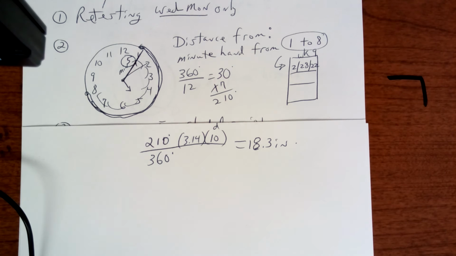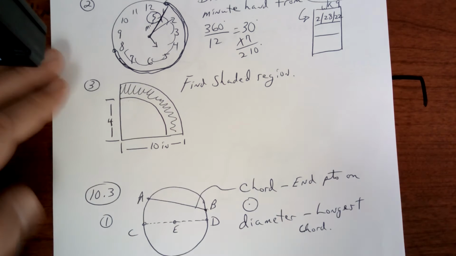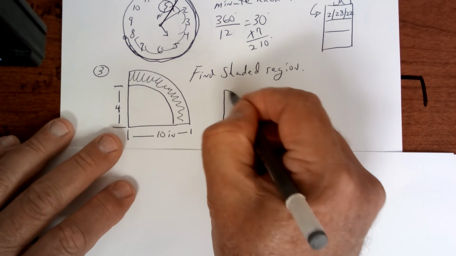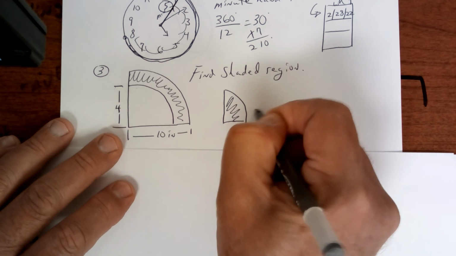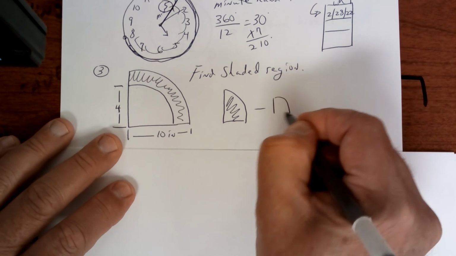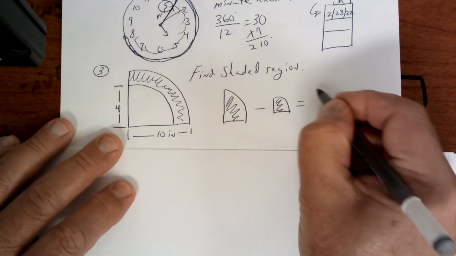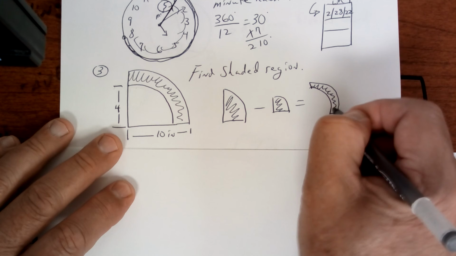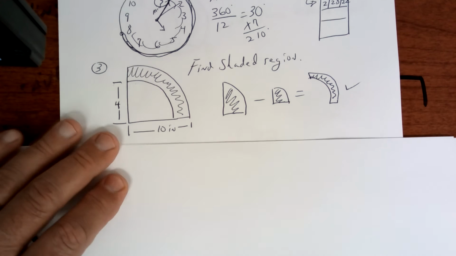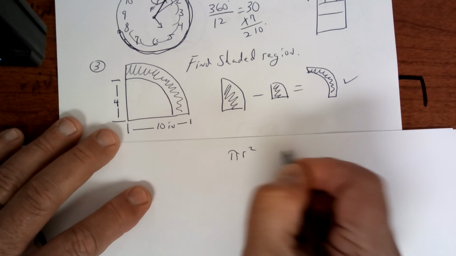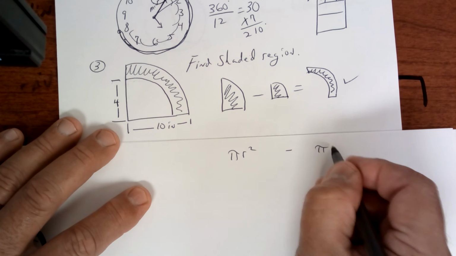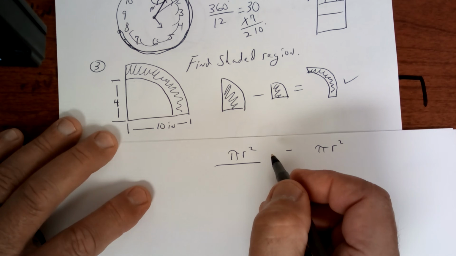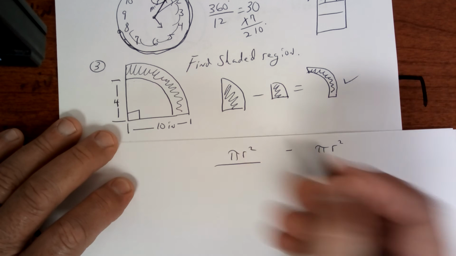On this next one right here, find the shaded region. Well, you're going to do the area of the big one minus the area of the small one, and you're going to be left with the outside region here, and that's what they want. So it's going to be pi radius squared minus pi radius squared because it's area, and here you have 90 degrees, so that's 90 over 360.